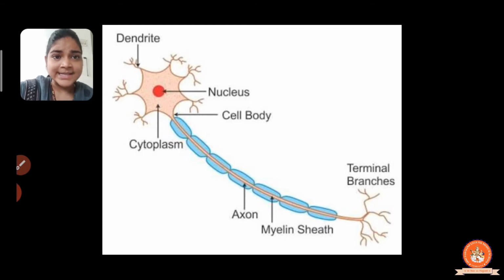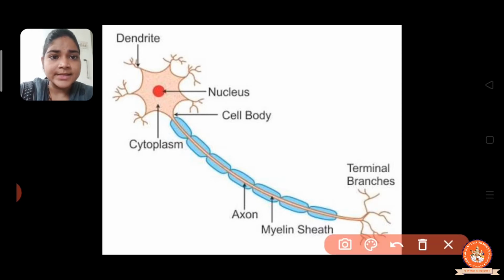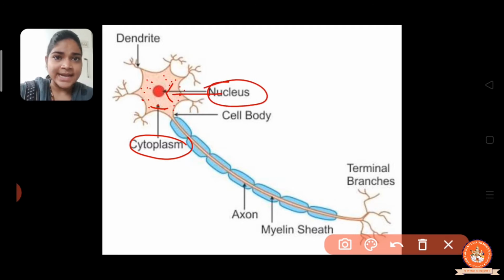Now let us discuss the functions of different parts, right? Here the cytoplasm is the jelly like structure in the cell, right? And here the nucleus is in the center, and this one is the cell body.